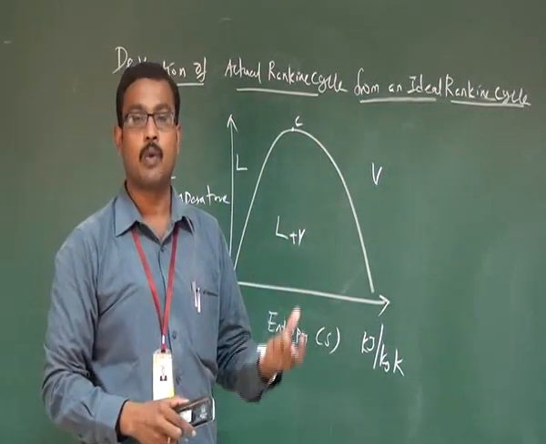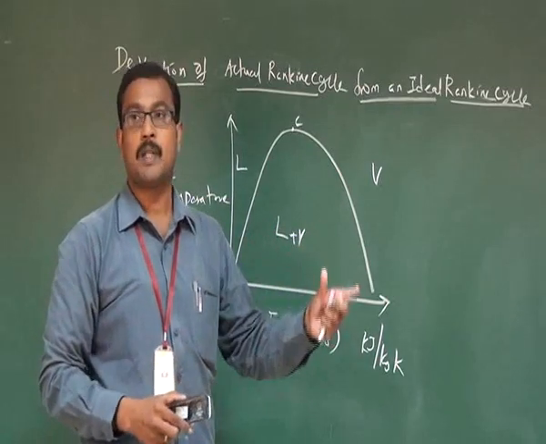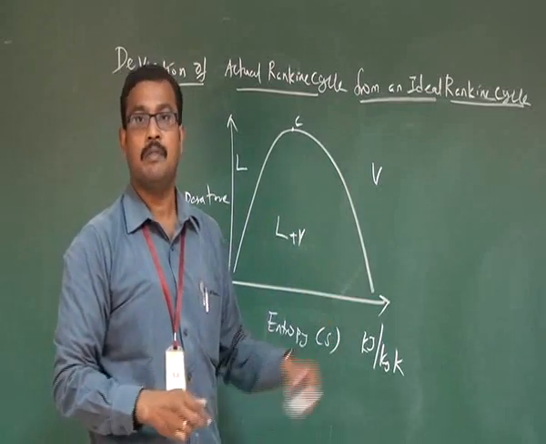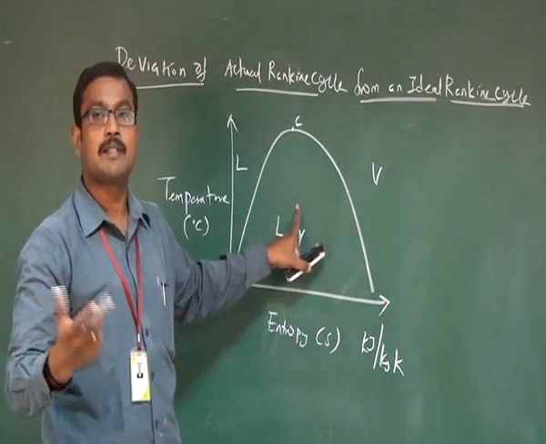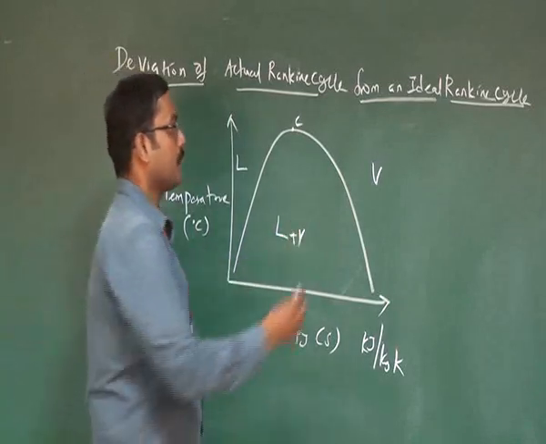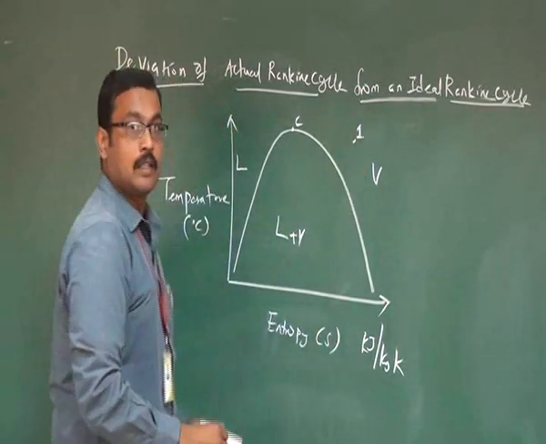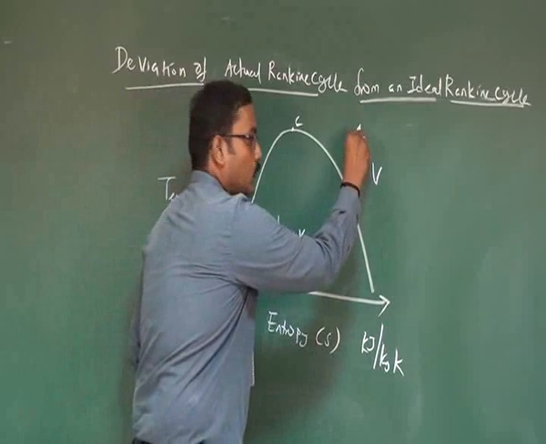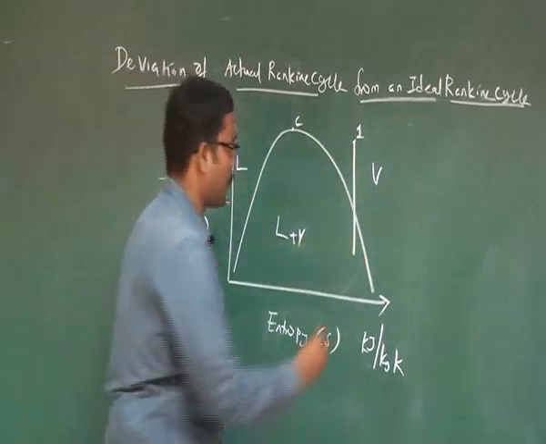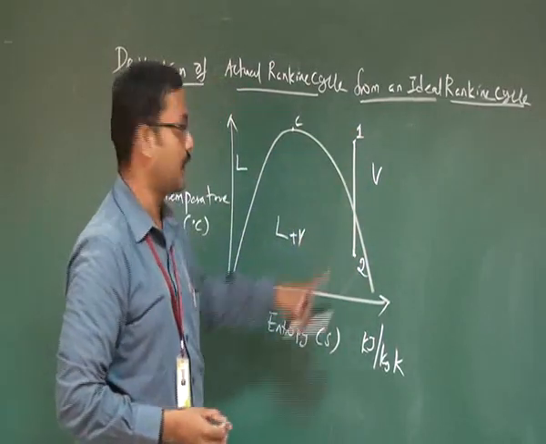Superheated steam is the steam which comes out from the working fluid above the saturation temperature. The working fluid is maintained above the saturation point, which means the steam comes out above 100 degrees centigrade. So this superheated steam is marked as 1. This 1 to 2 represents isentropic expansion, which is reversible in nature. This is for the ideal Rankine cycle.